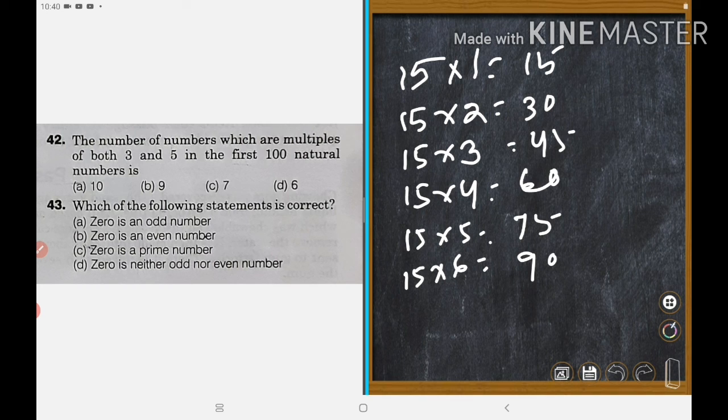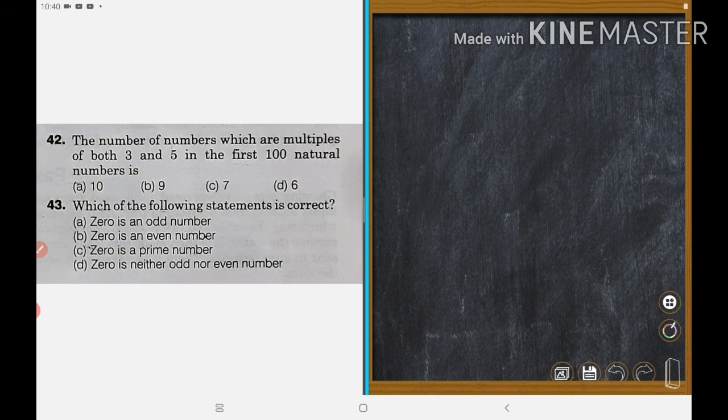So how many numbers did we calculate? 1, 2, 3, 4, 5, 6. How many numbers? 6. But you told me 10 numbers, right? You were wrong. How many numbers? 6. What are they? 15, 30, 45, 60, 75, 90. Okay. Now let's move to the next sum.